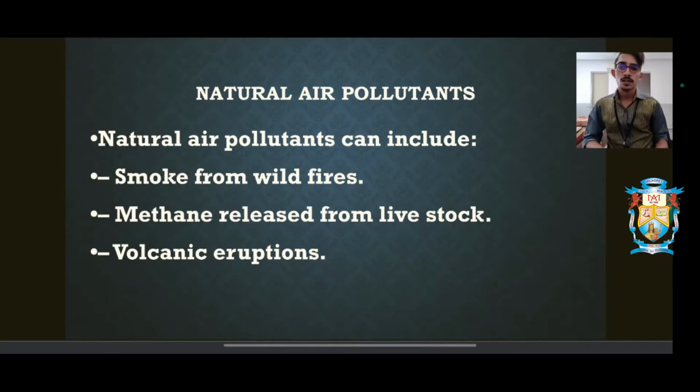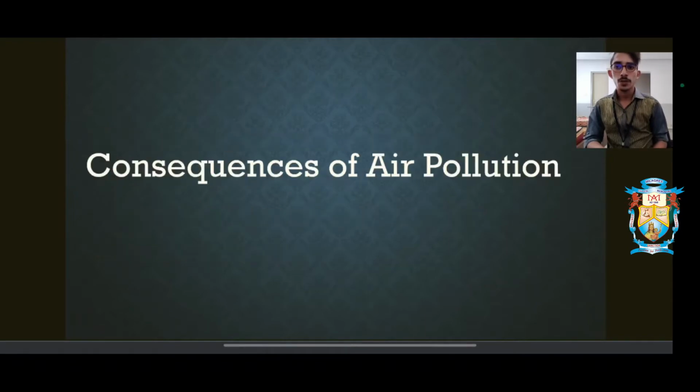This is caused either naturally due to the heat produced by the sun or due to some volcanic activities in that area. But one thing is, whenever there's a wildfire caused by nature, not by man, there's a tendency that a new forest always emerges from the ashes. Whatever the earth destroys, it will once again bring back in tenfolds. So that is wildfires. Then we have methane released from livestock as well as volcanic eruptions. These are some of the major contributors to the natural air pollutants.